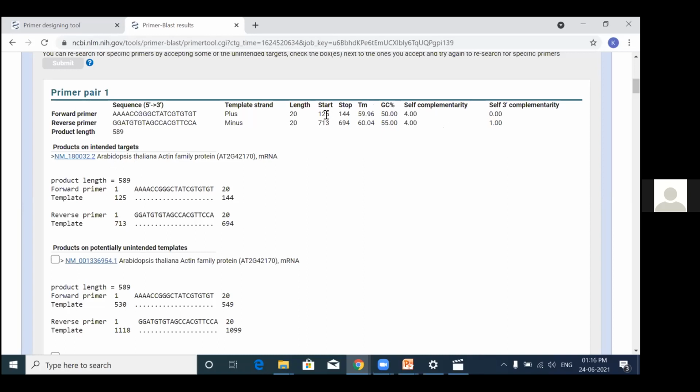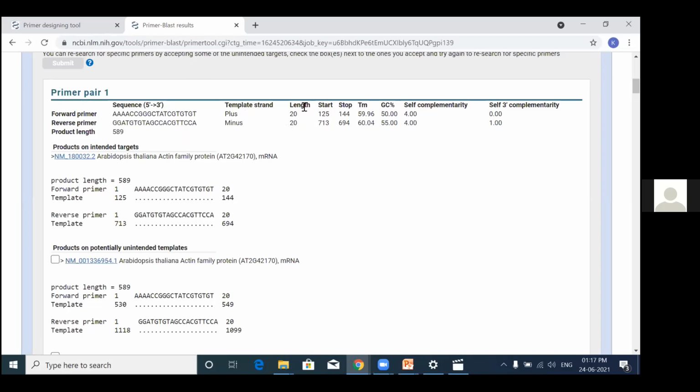So the range where it starts and stops: it is starting somewhere at the beginning of the gene. It starts at 125 base pair and ends at 144. The reverse is somewhere at 730, 694. So you can imagine the range is going to pull out from somewhere between 1 to 700 base pair. This is somewhere at the start of the gene, and I can get a product range of 589.